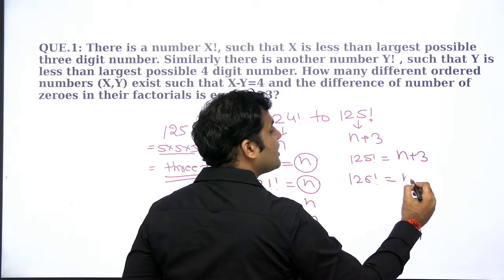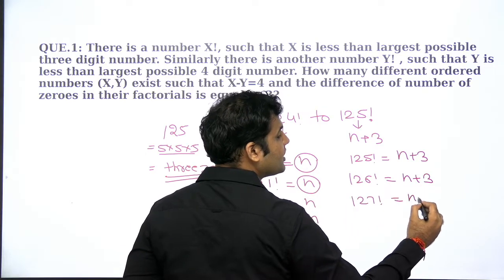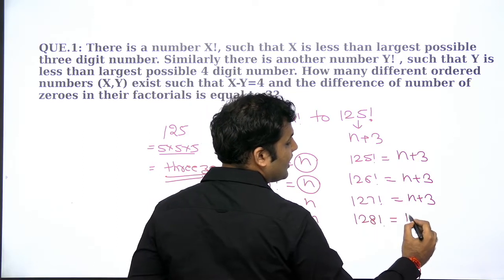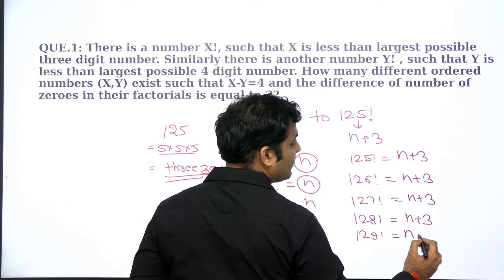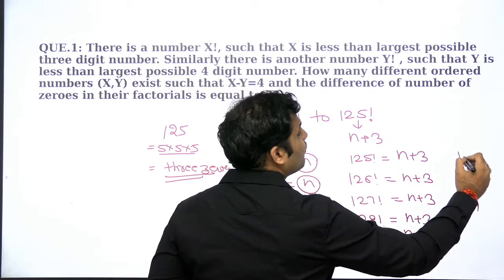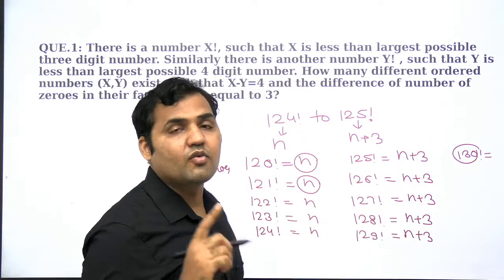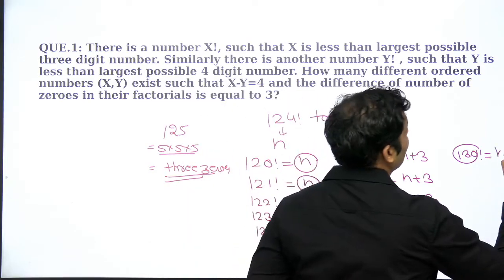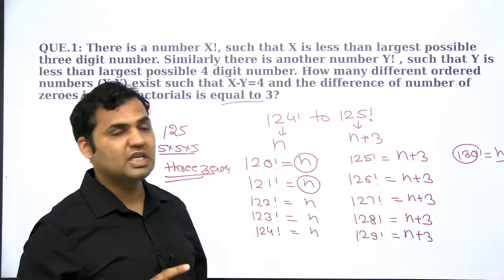Okay, तो 126 factorial में number of zeros कितना होगा, वो भी n plus 3 होगा. 127 factorial में n plus 3 होगा. 128 factorial में n plus 3. 129 factorial में n plus 3. But when you talk about 130 factorial, the number 130 now is a multiple of 5 और 5 की power 1 का multiple है, जिसकी वजह से number of zeros अभी n plus 4 होंगी. मेरे को n plus 4 का difference नहीं चाहिए, number of zeros में 3 का difference चाहिए.